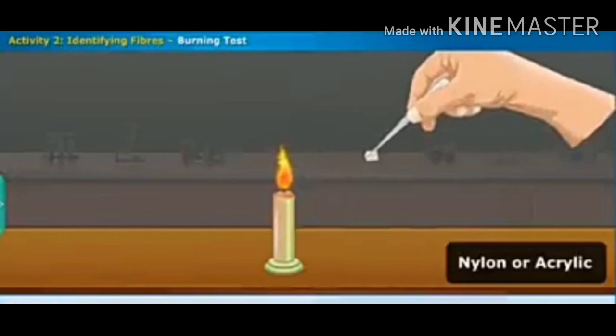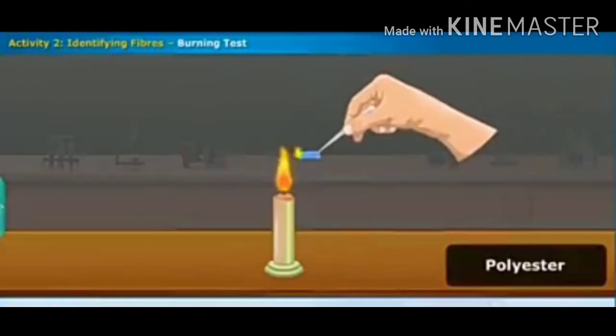In the same way, if the thread shrinks in the flame and forms a black colored bead that cannot be crushed, it is a synthetic fiber such as polyester. These are the natural and artificial fibers, introduction to fibers, types of fibers and the burning test. Okay, children, thank you.